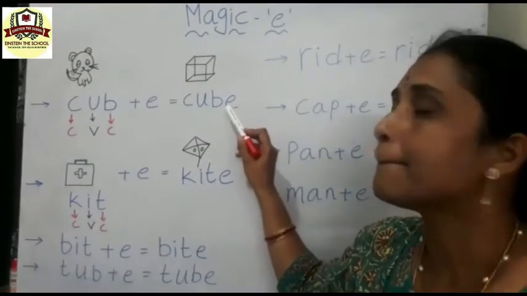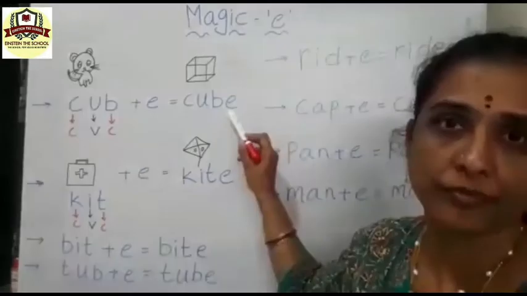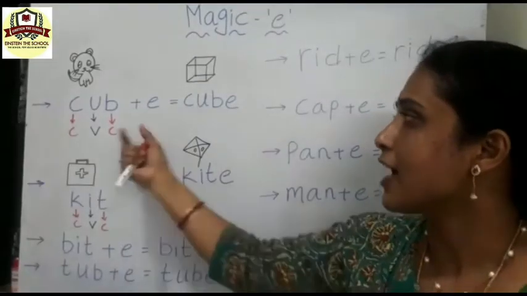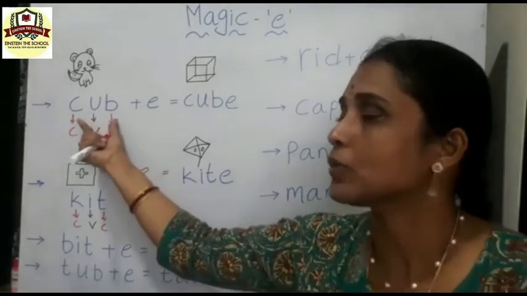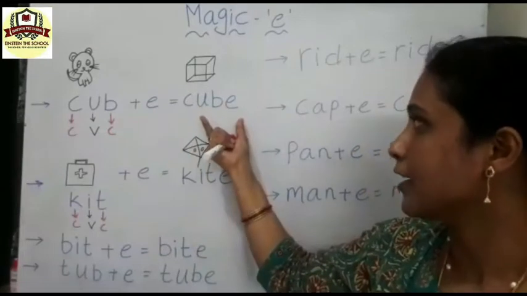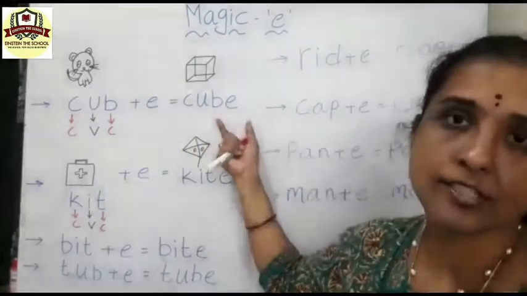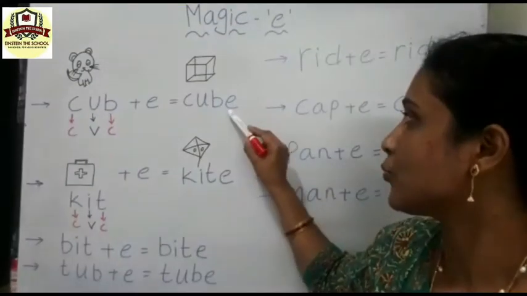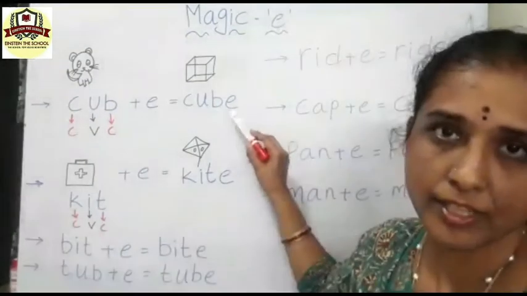That is the magic E letter here. Understood? After adding the letter E to this word cub, it changes to cube. And the E sounding is silent here.